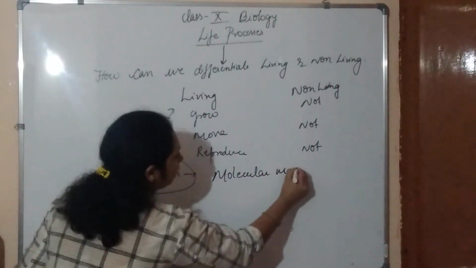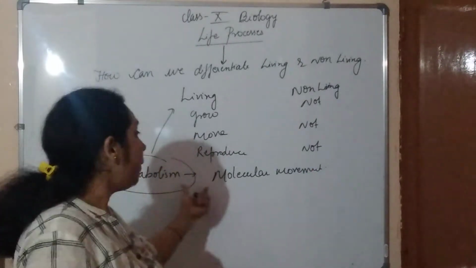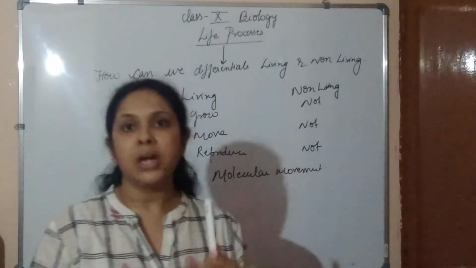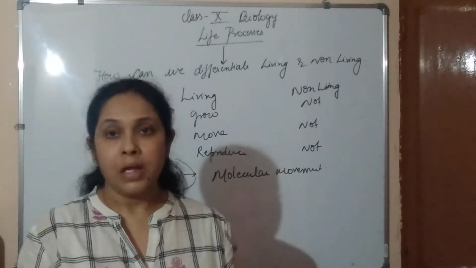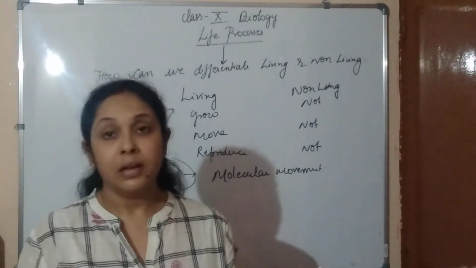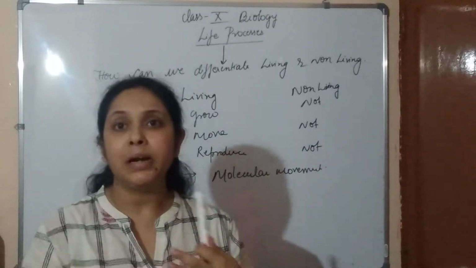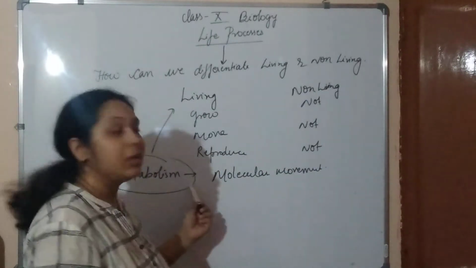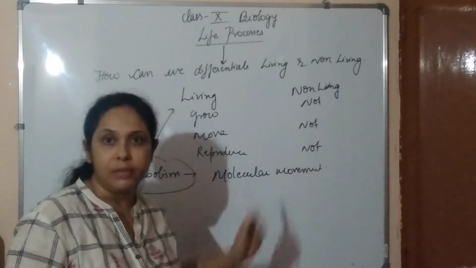Living beings show this metabolic activity. It means there is always some construction and destruction by chemical reactions taking place. Non-living things cannot show this. In non-living things no chemical reactions or metabolic activities take place. So this is the defining characteristic to differentiate living from non-living.